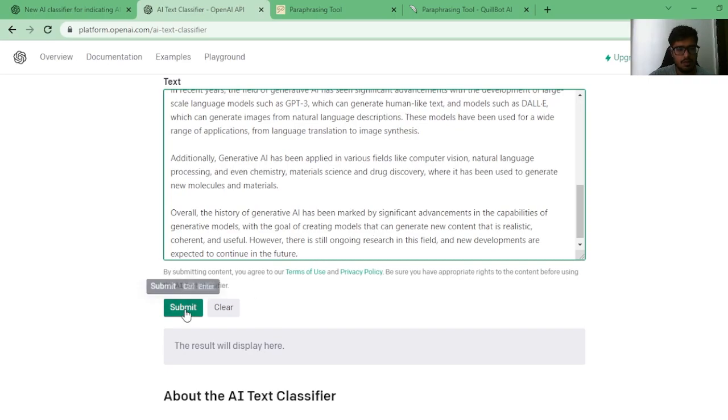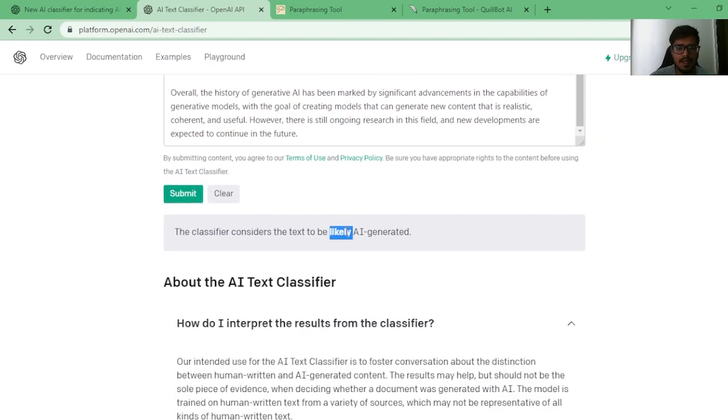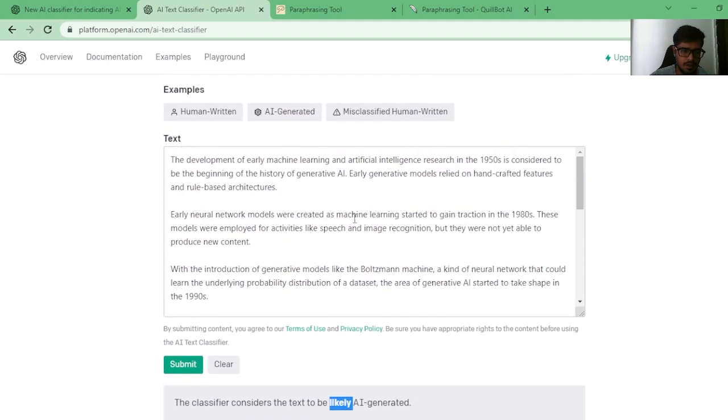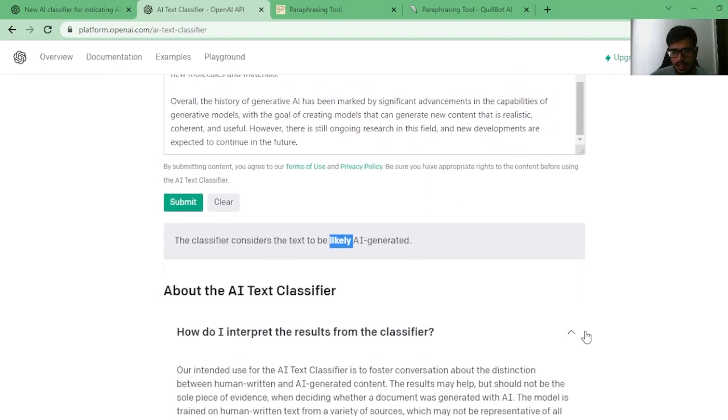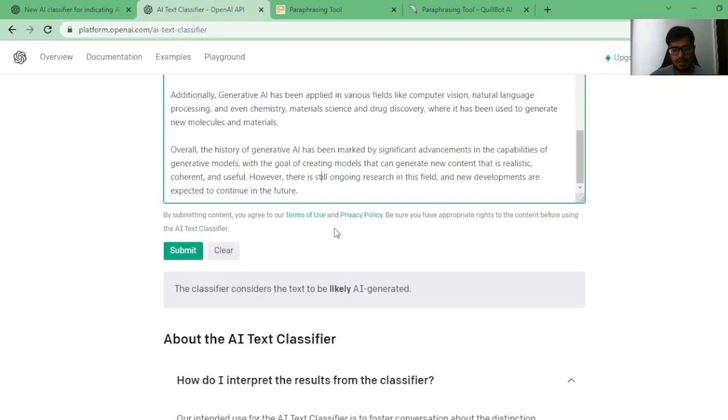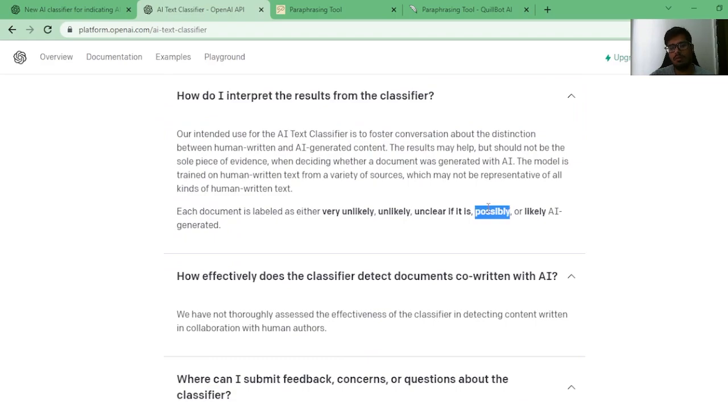In the previous one it showed possibly generated by AI. Now let's see what result we get here. It says likely generated by AI again. So I tried both techniques, and it's either possibly or likely.